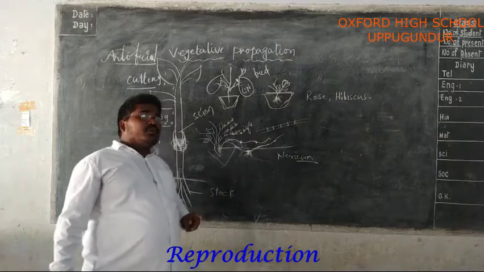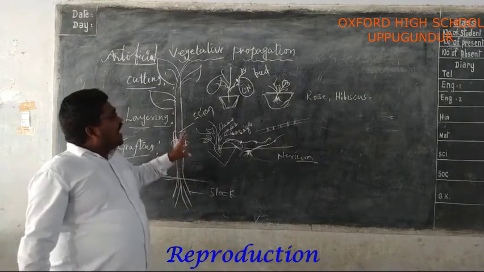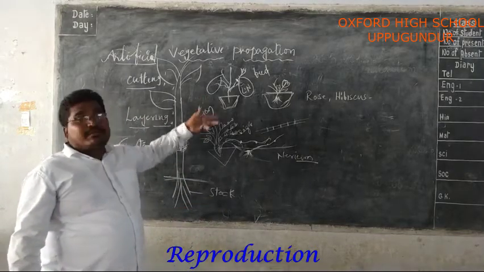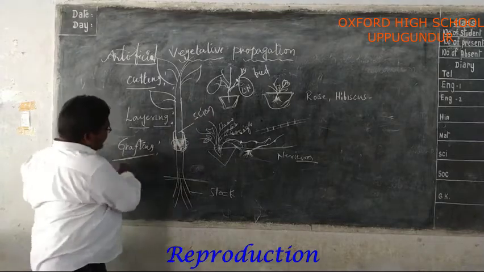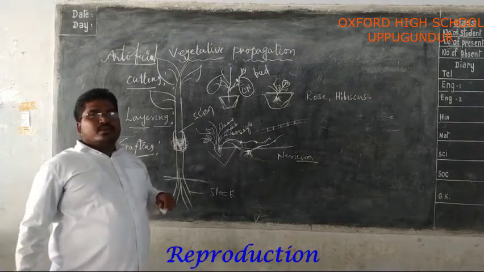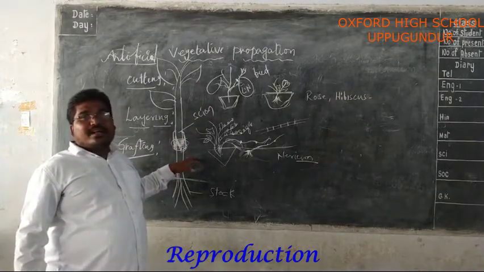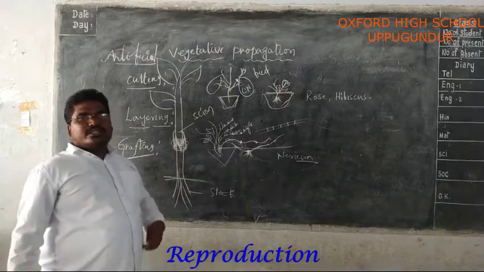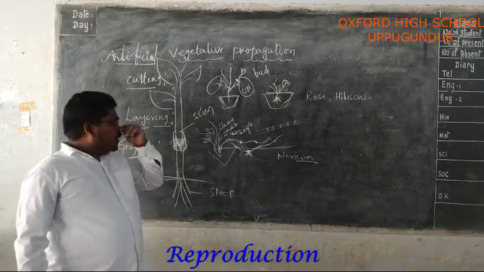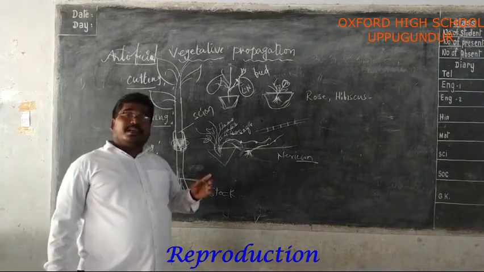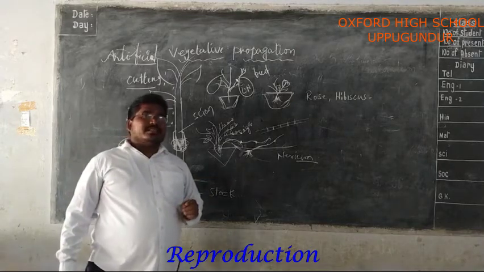So which method is useful to get or develop fruits with desirable characters? The grafting method is useful to us. We have a direct question: what is the grafting method? This is a very important question, and most of the time it came in the public examinations.